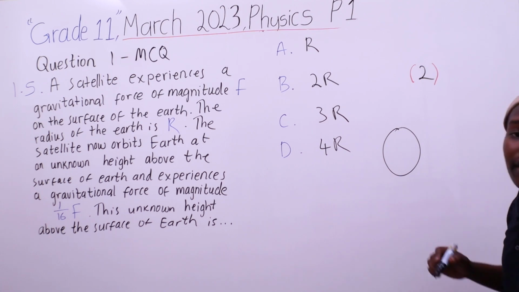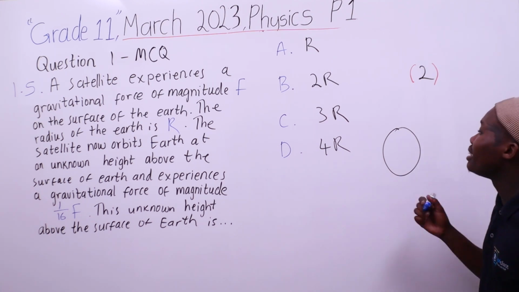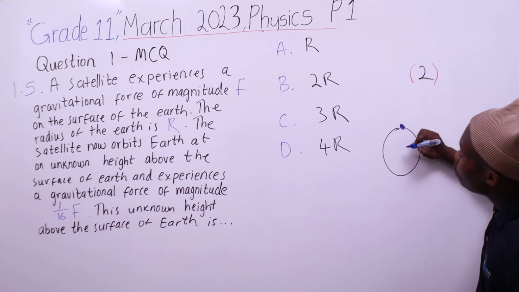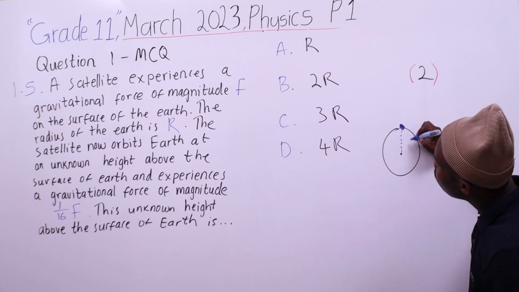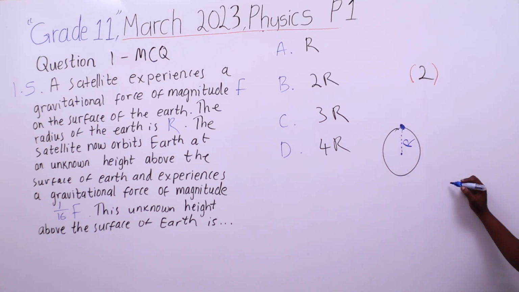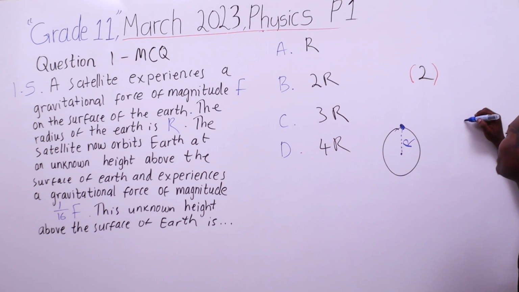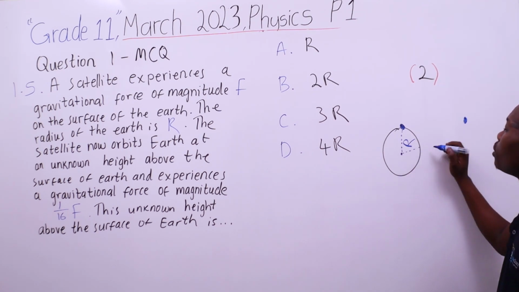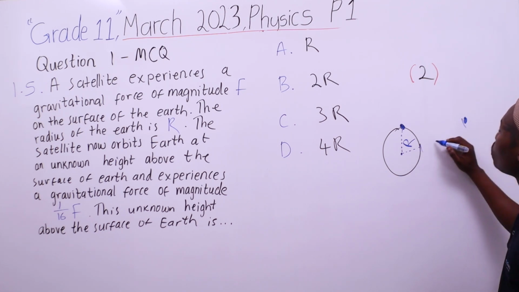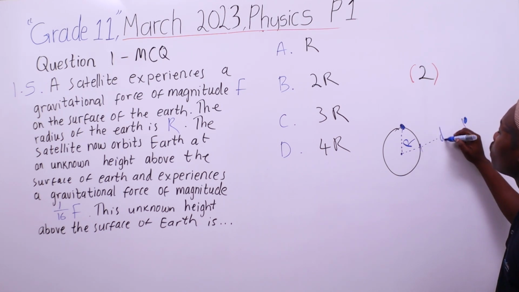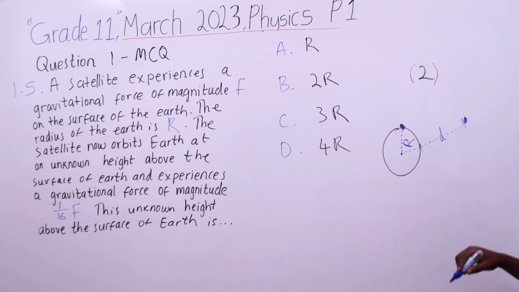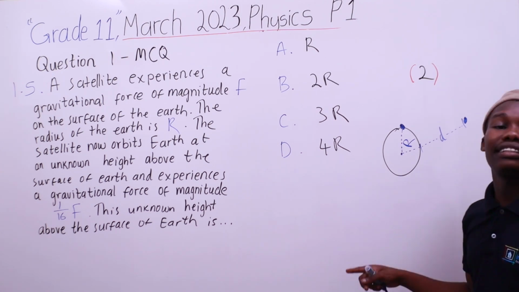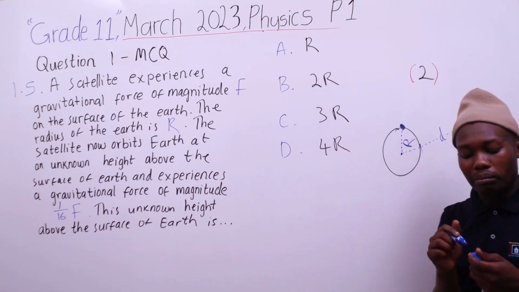now the Earth. When the satellite is on the surface of the Earth and we calculate force, we use the radius R. But mind, the satellite is at a certain distance, which means from the surface there is a distance, call it D, and then when the satellite is at a certain distance above the surface, what will the radius be? But remember